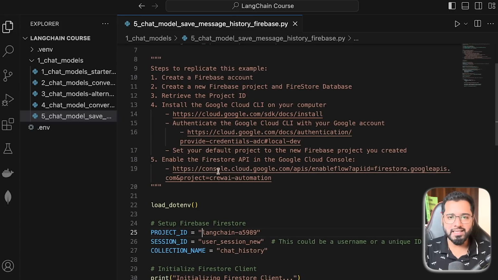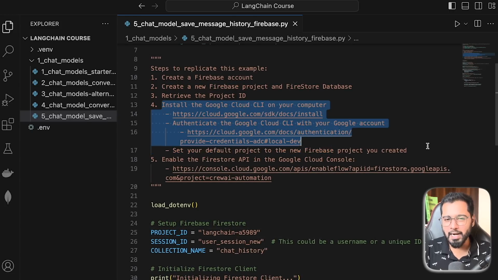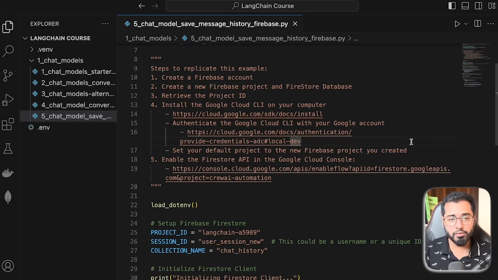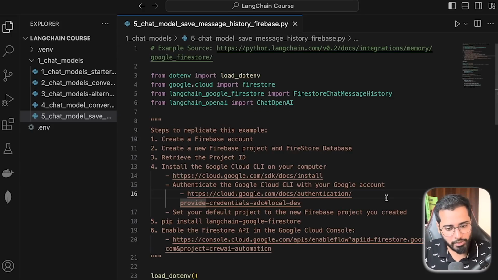Perfect. Now let us look at the fourth step right here. It might look a little bit complicated, but it's actually very simple. So all that we're doing is we need to install the Google Cloud CLI in our computer and sort of authenticate ourselves so that Google or Firebase sort of trusts us when we make changes to the database, right? So the setup is extremely simple.